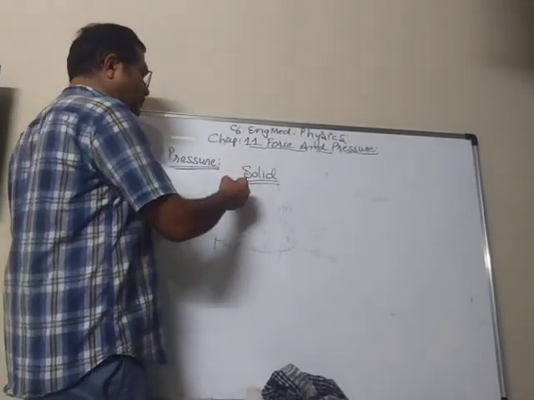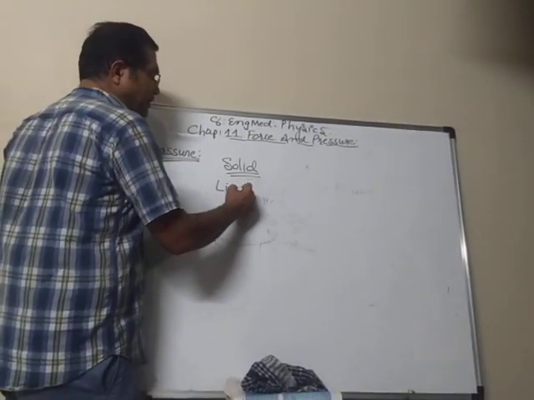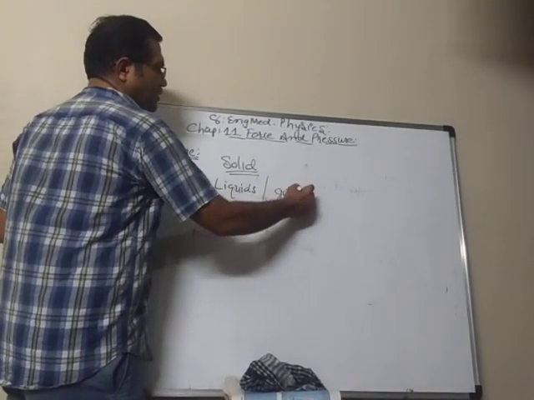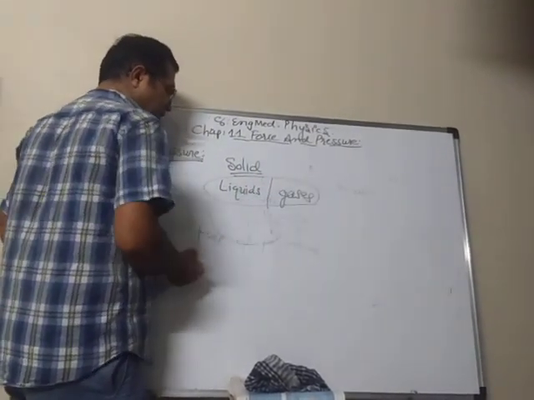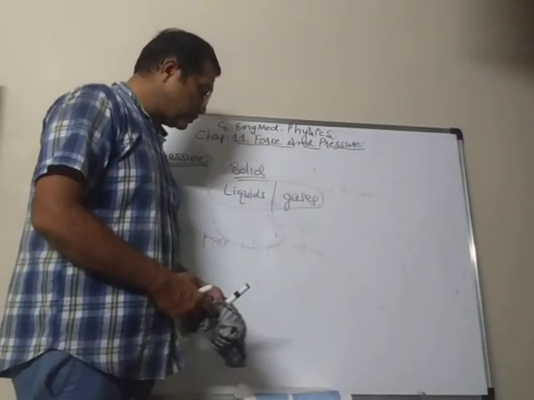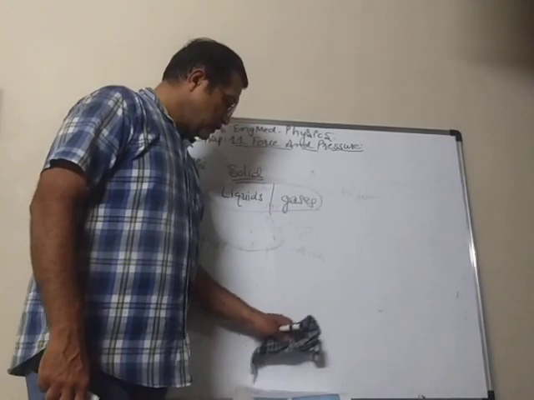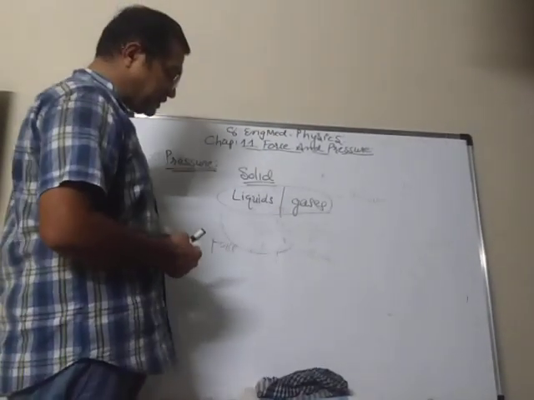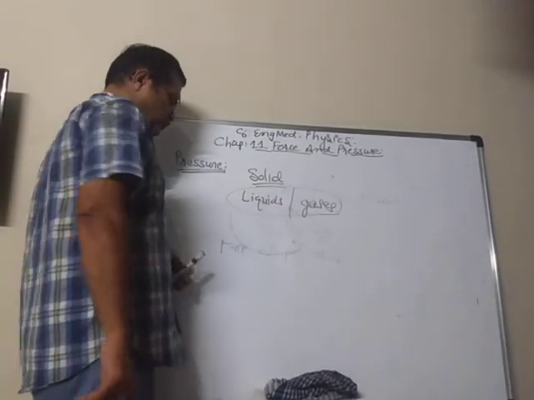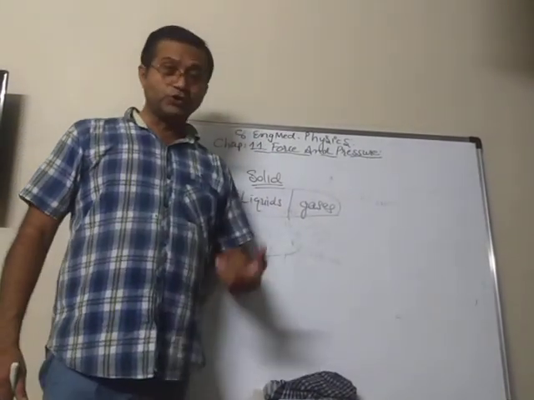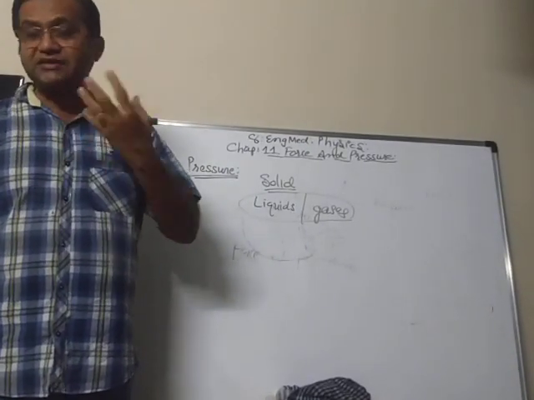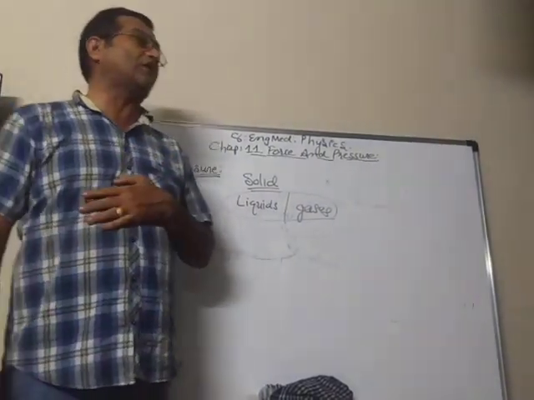Now we have to learn about liquids and gases. Do they also exert pressure? That we have to understand now: the pressure exerted by liquids and gases.